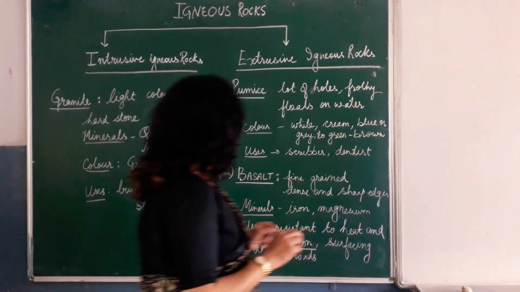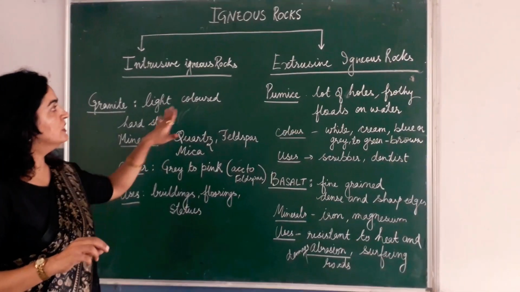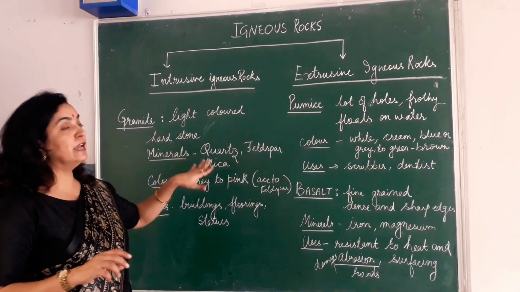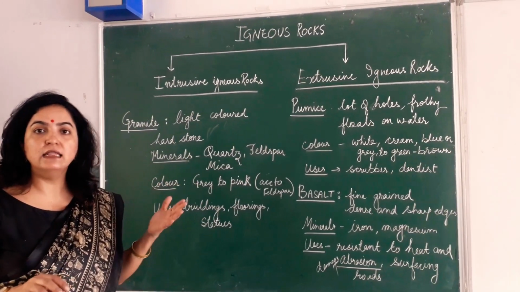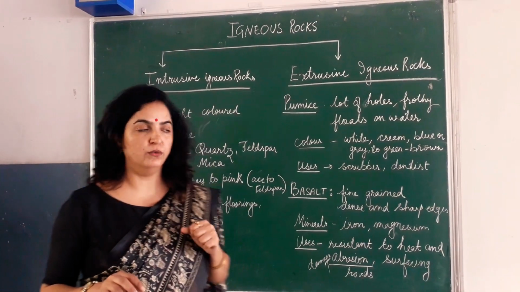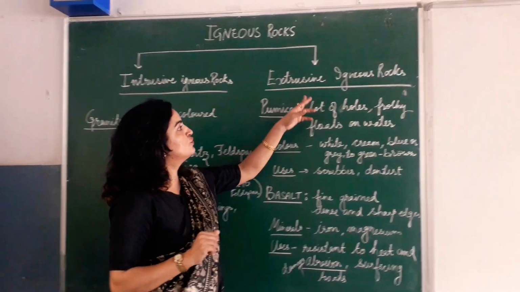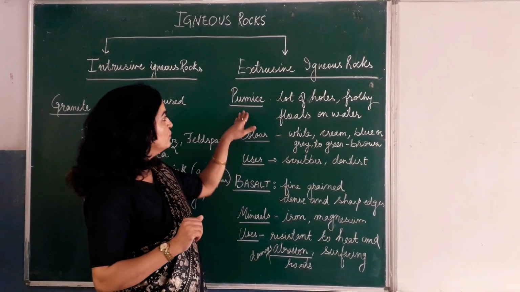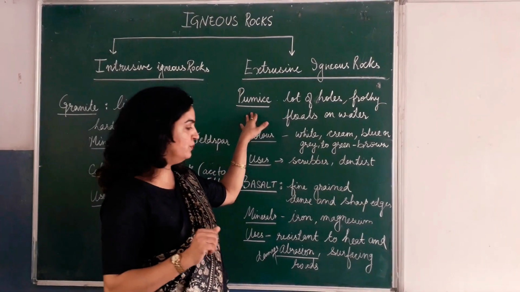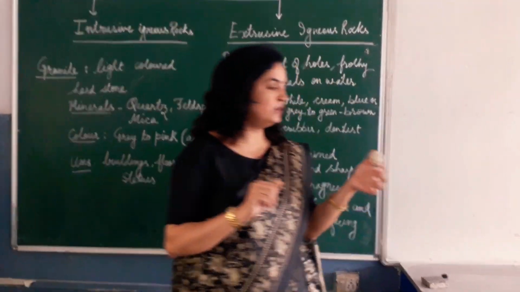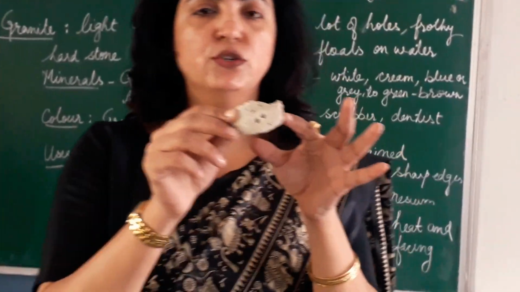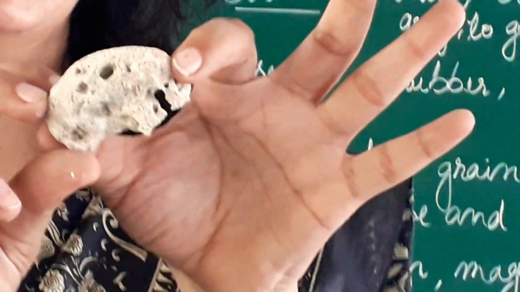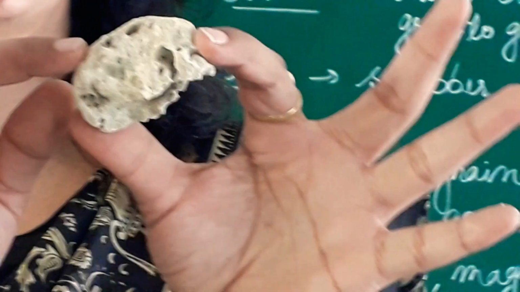Now, I told you this coarse and fine grain depends on the type of minerals in the rocks and the rate at which the magma cools down. So second comes the extrusive igneous rocks. In this category, children, pumice is there. Pumice I will show you. You see, this is pumice rock. You can zoom in and see. See, there are a lot of holes inside.